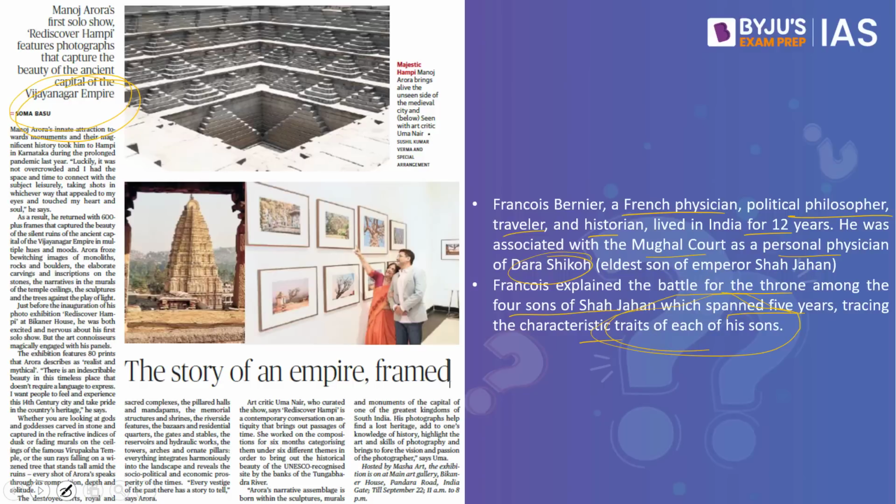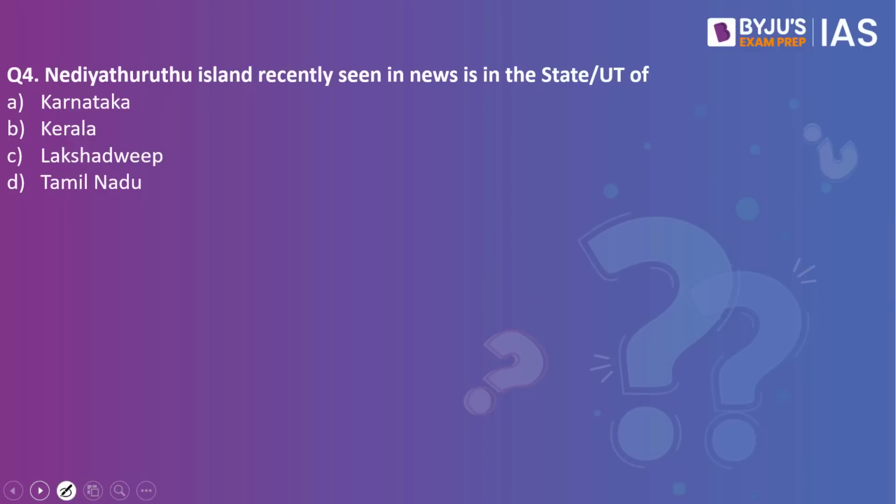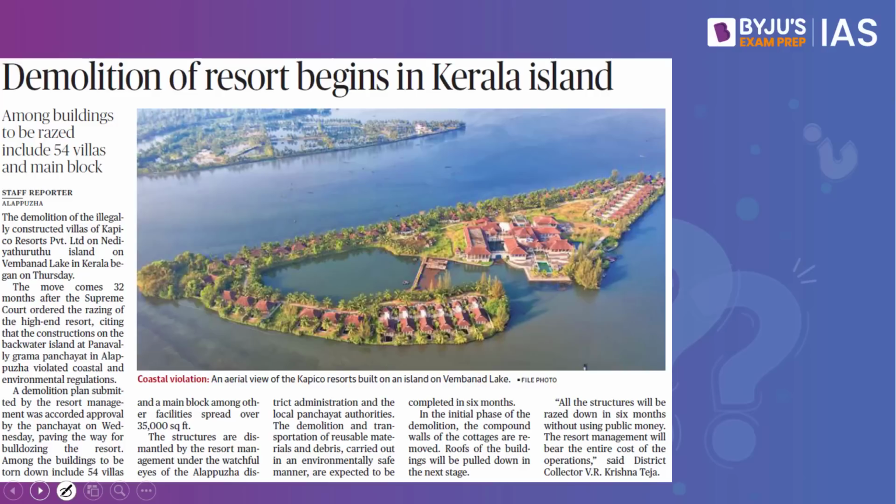Who are the others? Please put it in the comment section. Now let's look into the next practice question. Nediyathuruthu Island, recently seen in news, is in the state or union territory of Karnataka, Kerala, Lakshadweep, Tamil Nadu. The answer to this is Kerala. Why have we taken this practice question? Because this article in The Hindu makes a reference to Nediyathuruthu Island, which is on Vembanad Lake in Kerala.